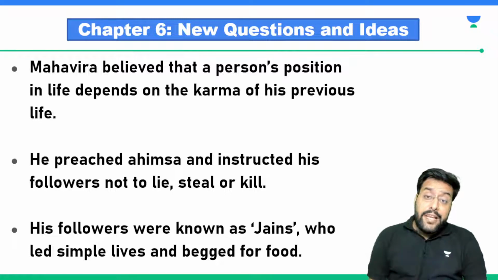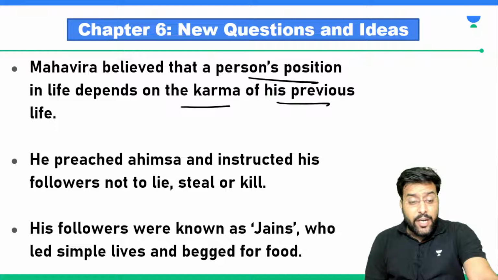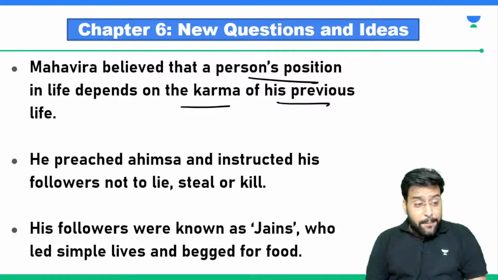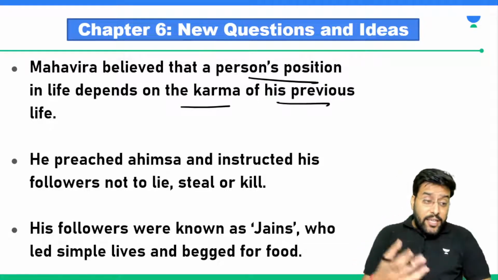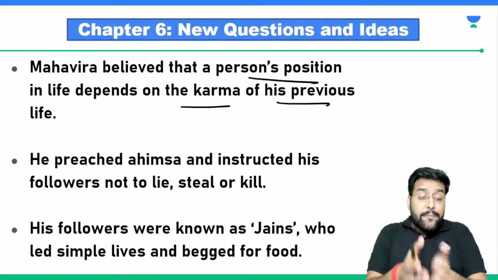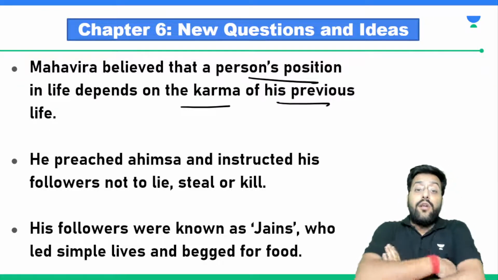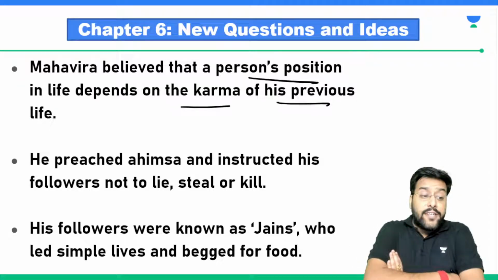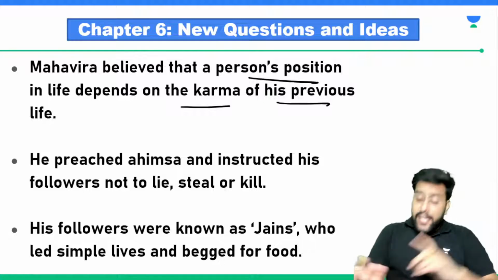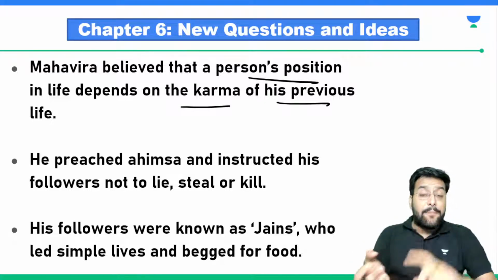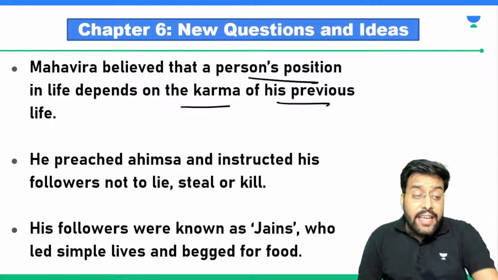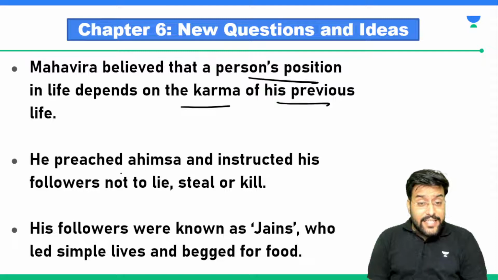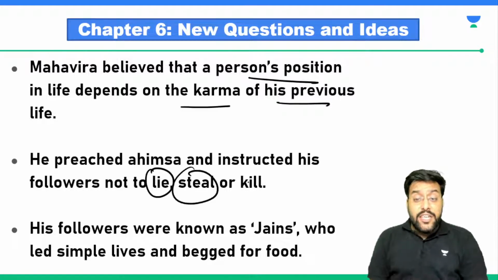Lord Mahavira believed that a person's position in life depends on the karmas of his previous life. So Lord Mahavira said that how your life is presently is because of what you did in your previous life. So he said that our deeds, our karma should be clear. Not even unknowingly should you cause harm to any organism. He always preached that people should follow ahimsa, non-violence, not causing any harm or danger to anybody. He asked his followers not to lie, not to steal or kill.